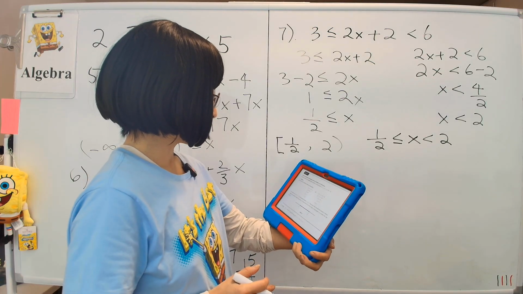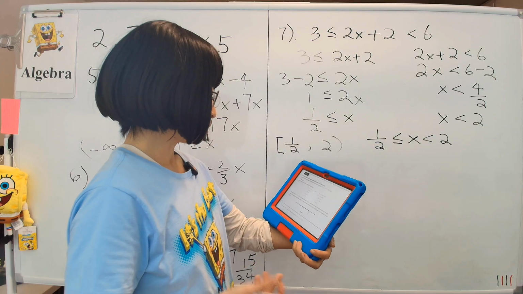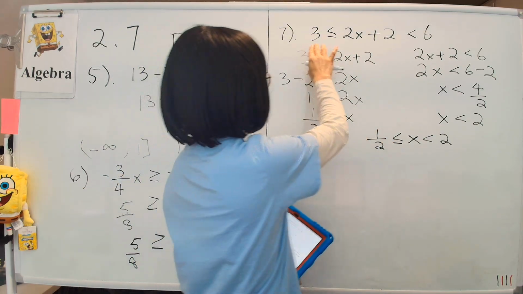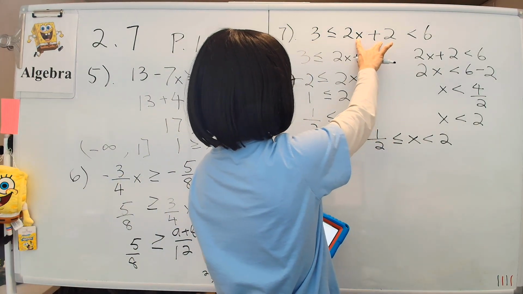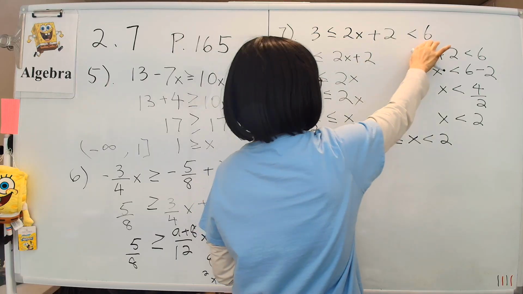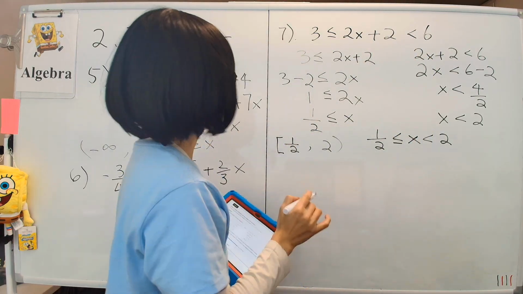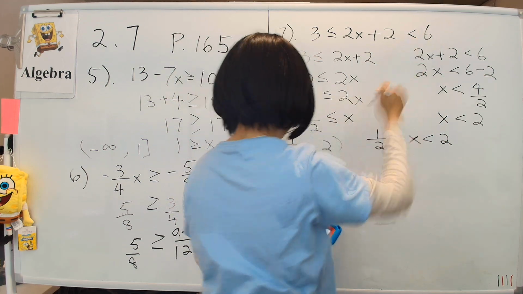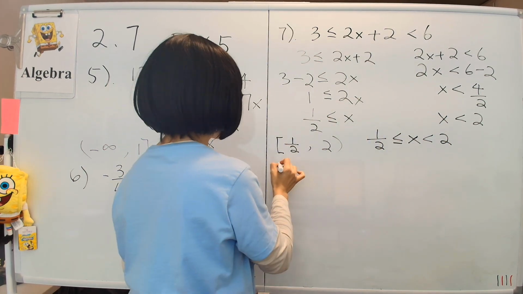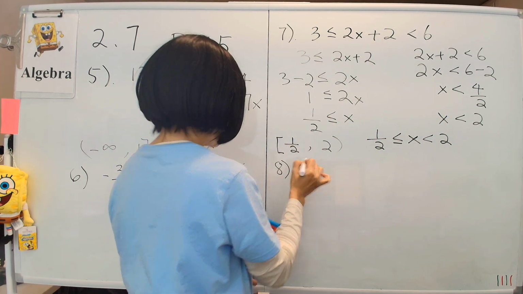Solve a compound inequality with the variable in all three parts. In the previous equation, we notice that we only have the x in the middle. There's no x on both ends, right? So now let's make it more interesting by putting x's on here and here. That is example 8. So let's do example 8.